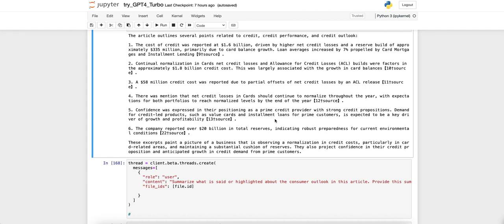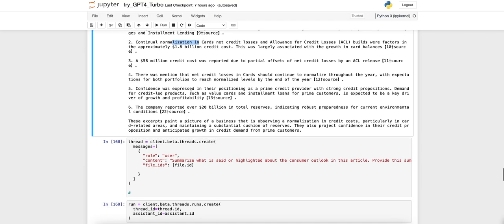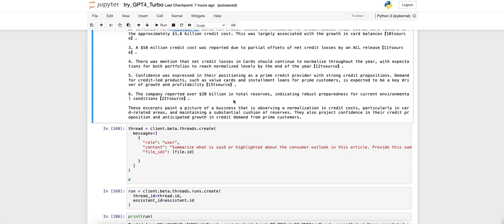I like the fact that there are bullet points, and it numbers them out, like first thing, the cost of credit. In the document they talk about normalization in their net credit losses, etc. So it's actually a pretty good job.